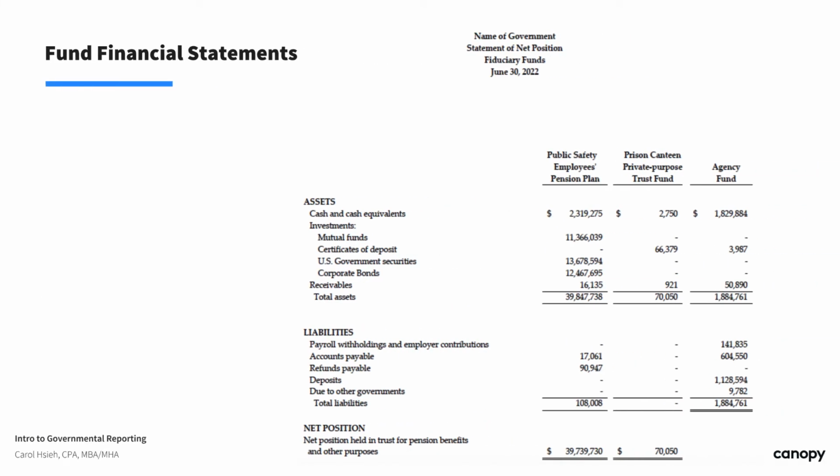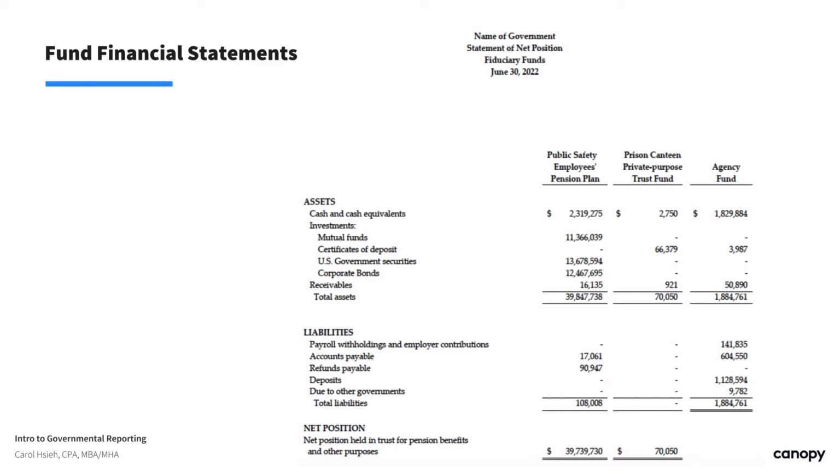An example of the trust funds is your pension trust fund. These account for the employee's pension plan, or any private purpose trust funds. These are like your, maybe, scholarship contribution or endowment trust funds. And the agency funds account for employee payroll tax withholding, or towing and storing charges for impound vehicle collection on behalf of a towing company, etc.